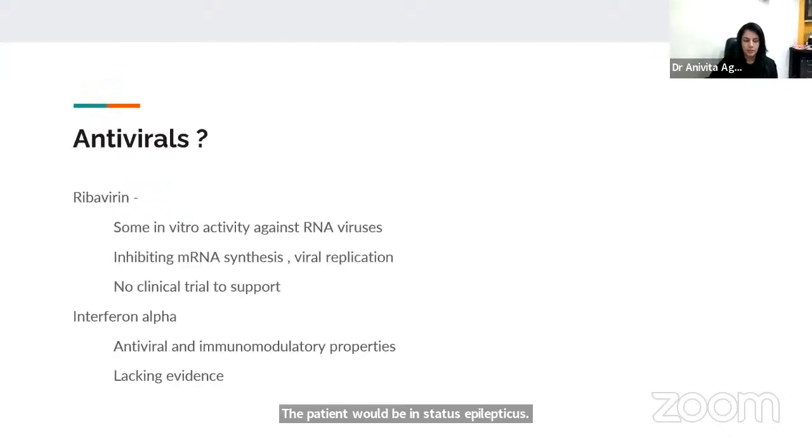Ribavirin is one of the antivirals which have been tried. There are no clinical trials as of now to support the use of ribavirin, but being a pan antiviral against RNA viruses, it is postulated to be effective against Chandipura virus also. It inhibits viral replication and its role has been tried. However, the efficacy has not been established due to high mortality rates.